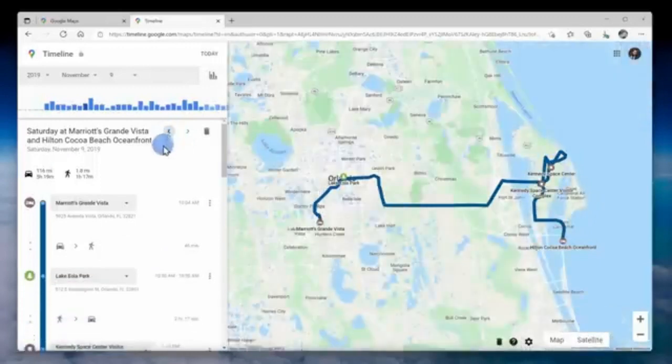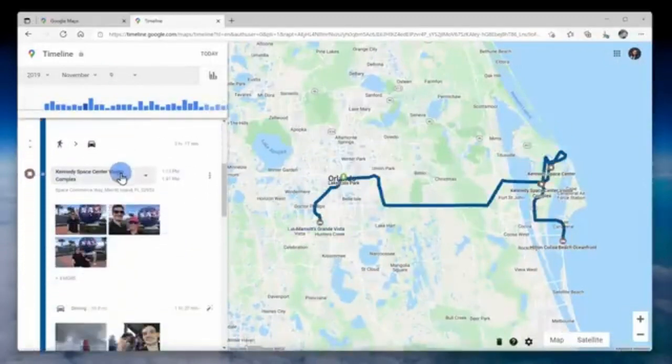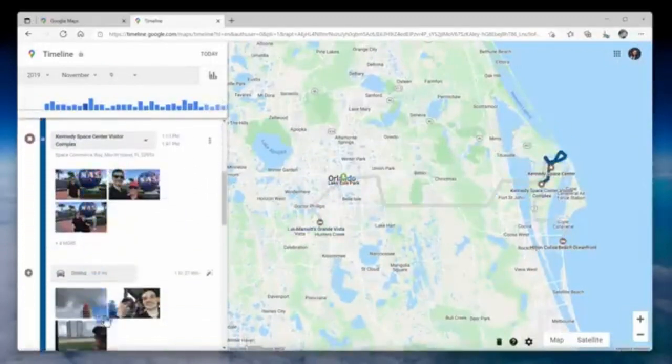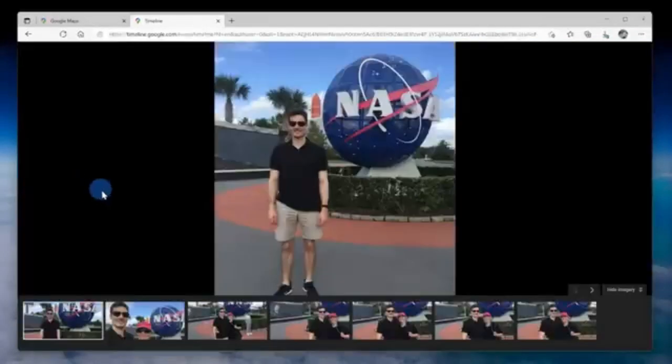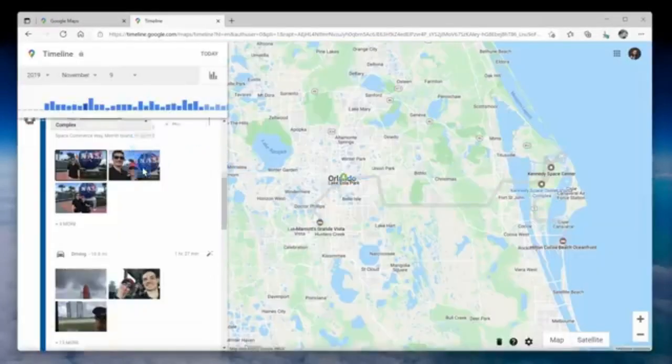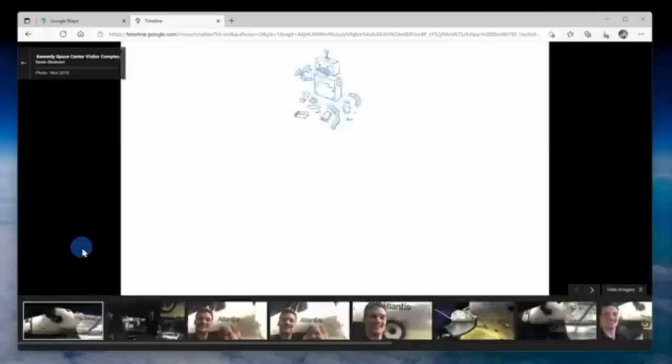If I move to the 9th, here I can see that I went on a trip to the Kennedy Space Center. And what's really neat is it also overlays your photos on your map data. So here I can see a photo of myself in front of the NASA sign. And here, if I go down, I could also see the Space Shuttle Atlantis. It's pretty much like an automated diary of your life.